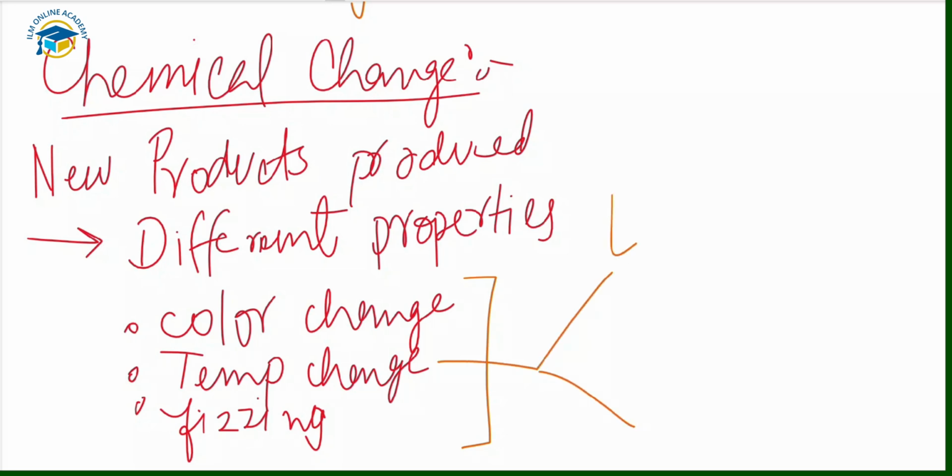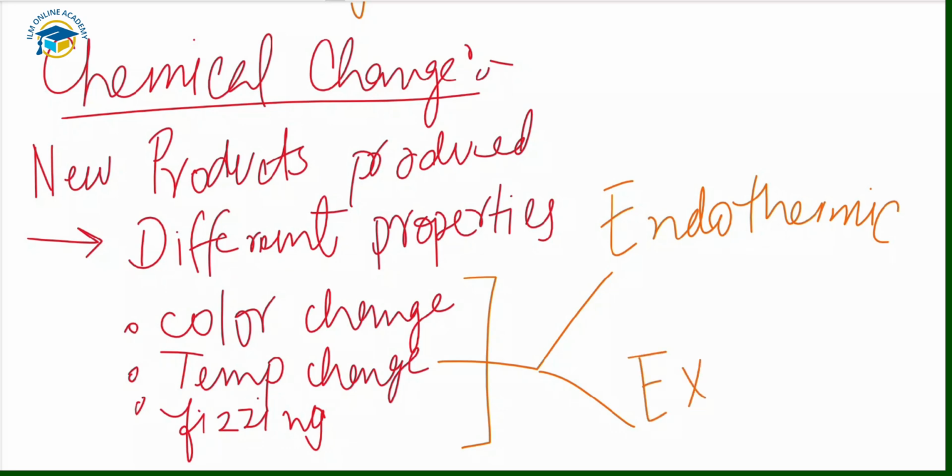First, we have endothermic reactions, and the second one are the exothermic reactions or exothermic changes. So these are the two categories in which the temperature change is grouped.